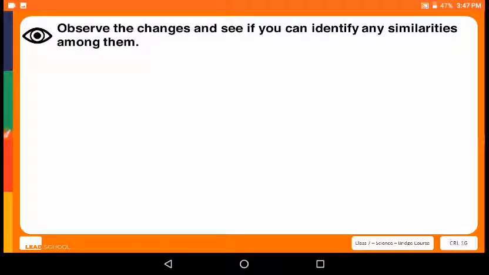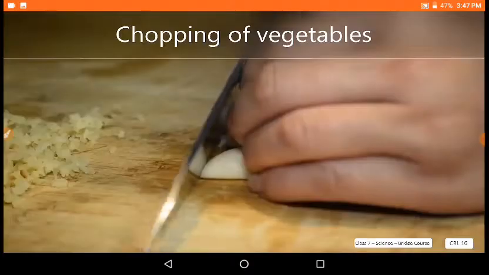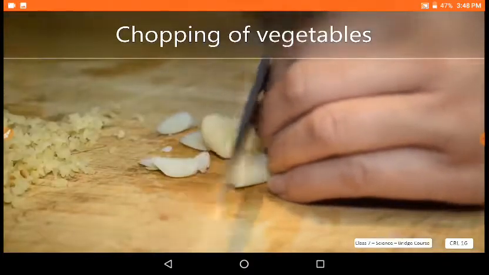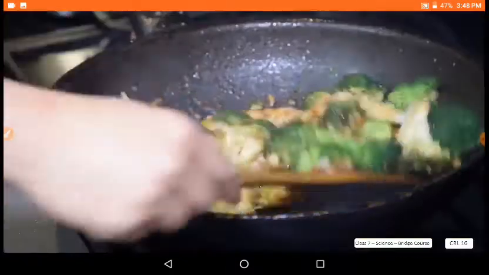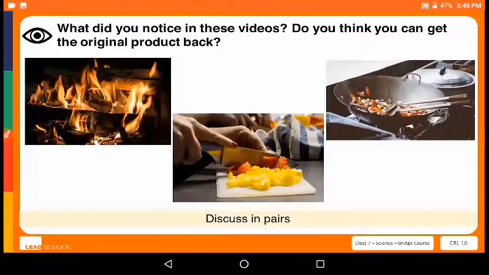Let's take a look at a few other changes. Observe them and see if you can identify any similarities among them. Burning of wood, chopping of vegetables, cooking of food. What did you notice in these videos? Do you think you can get the original product back? Discuss in pairs.